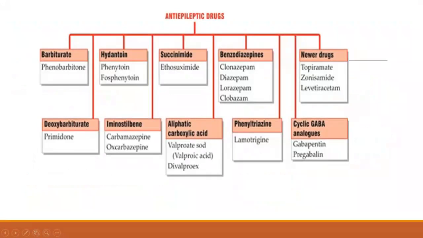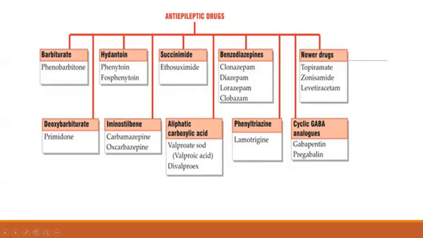This classification, Madam Meta already showed you. Let's have a look. Under barbiturates, phenobarbital; hydantoin, phenytoin; succinimide, ethosuximide; benzodiazepines, clonazepam, diazepam, lorazepam, clobazam; newer drugs, topiramate, zonisamide, levetiracetam; then primidone; then iminostilbenes, carbamazepine, oxcarbazepine; aliphatic carboxylic acid, valproate or valproic acid; and steroids.